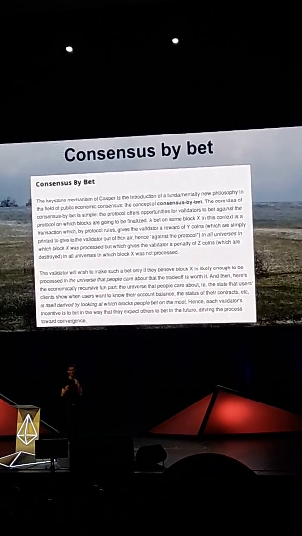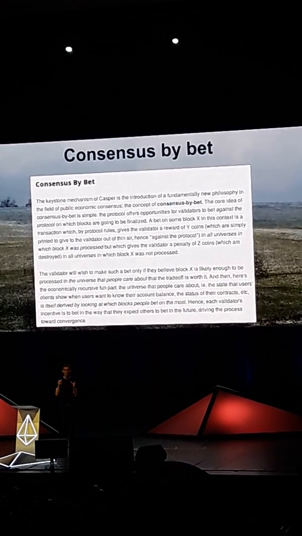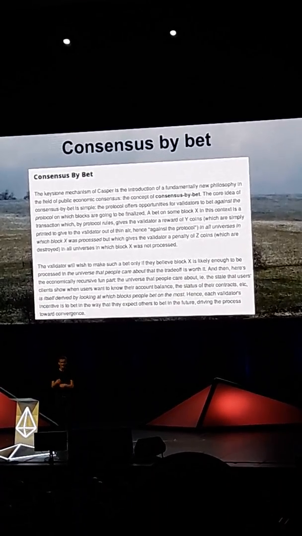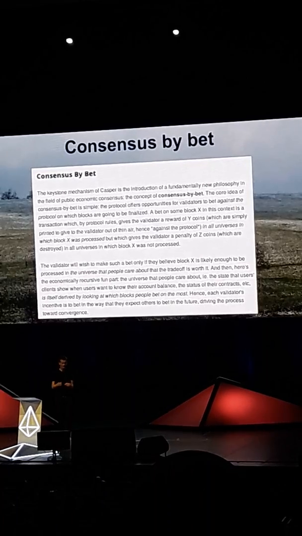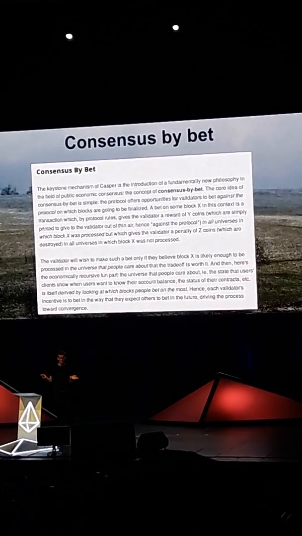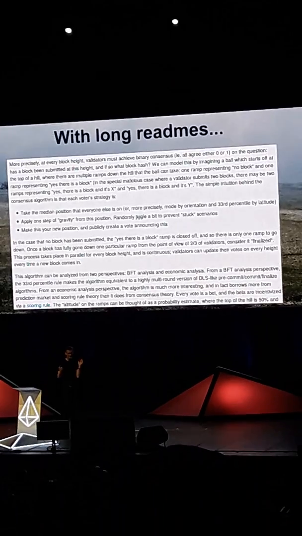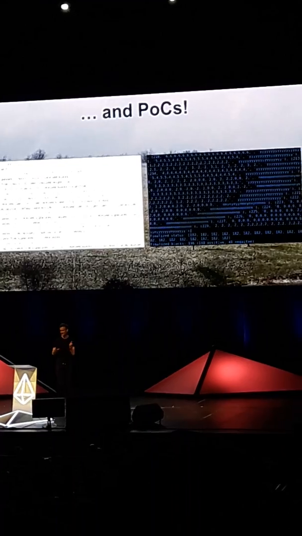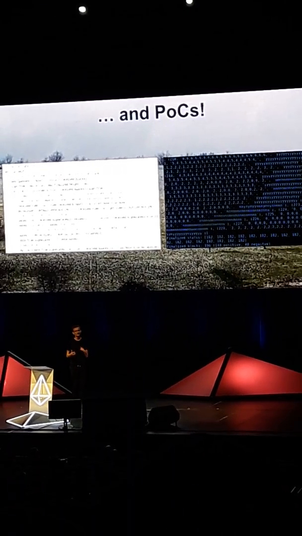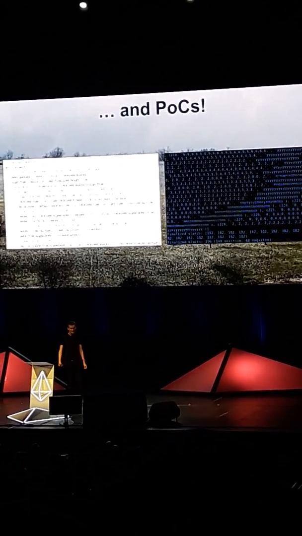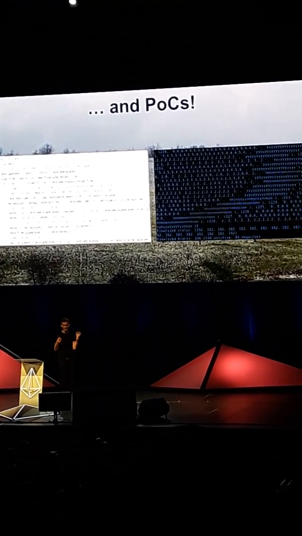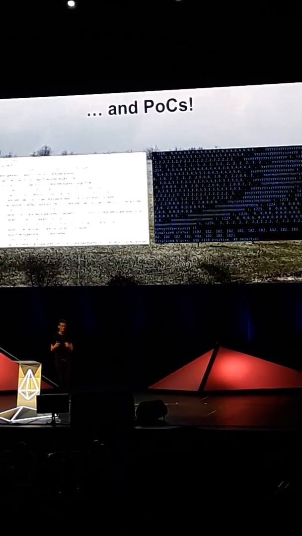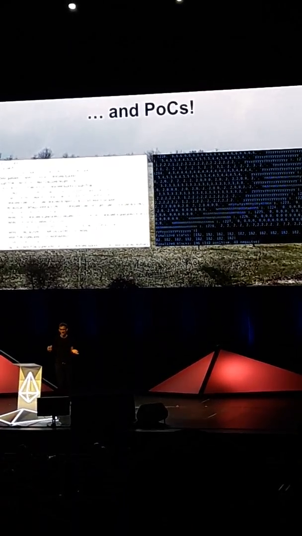And so the idea is that you would have this kind of recursive formula where more and more people would bet more and more strongly on a block over time. And after a logarithmic number of rounds, everyone would be betting their entire money on a block, and that would be called finality. We actually took this idea really far. We created an entire proof of concept for it, and you could see it finalizing. You could see here's a signature function. I mean, we burned months of our time on this, but then the whole idea kind of ended up going away once we realized how to make proper BFT-inspired consensus actually work sanely.